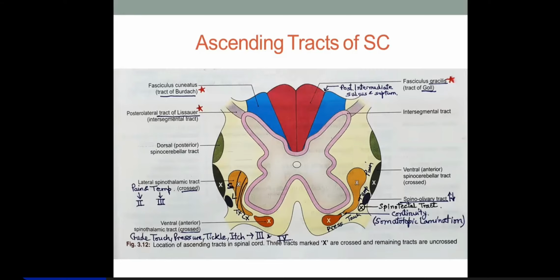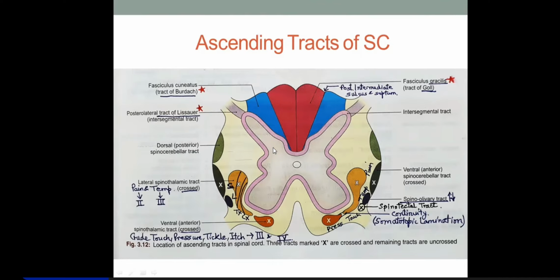The first order sensory neurons are located in the dorsal root ganglion. And that has two processes, a peripheral and a central process. The peripheral processes of these first order sensory neurons receive stimulus impulses from the peripheral receptors. Then they have a central process.